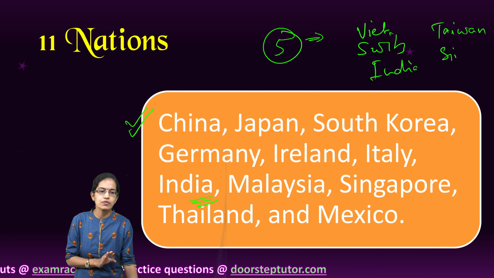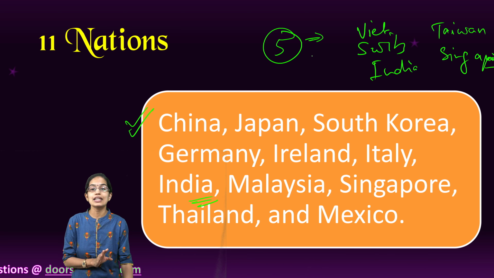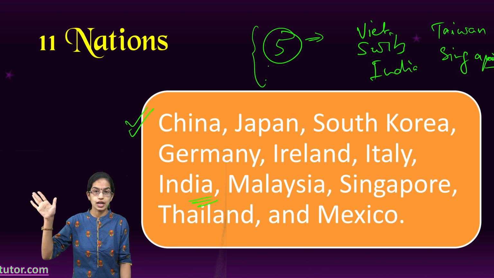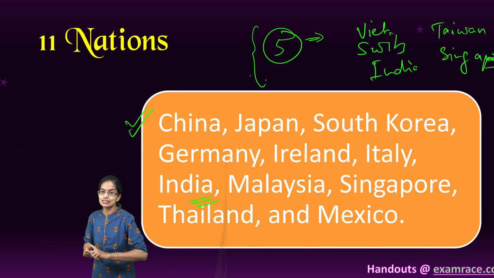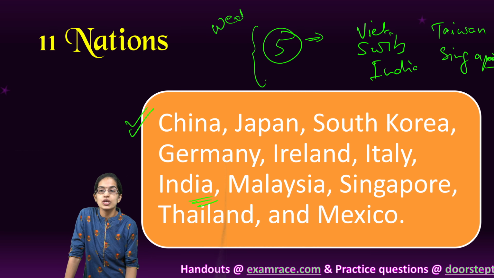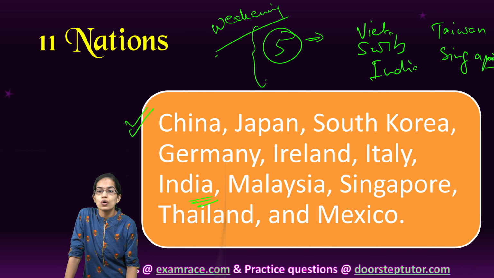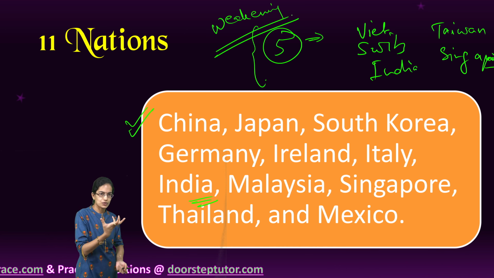We have seen that weakening of the currency would significantly improve the trade balance with the United States, because the trade surplus that exists would be significantly reduced if the currencies get weakened in these nations. So currency manipulation becomes a very important concept that you need to understand.